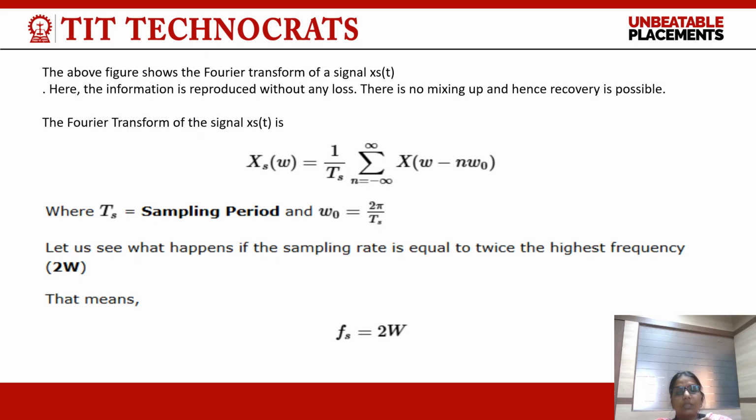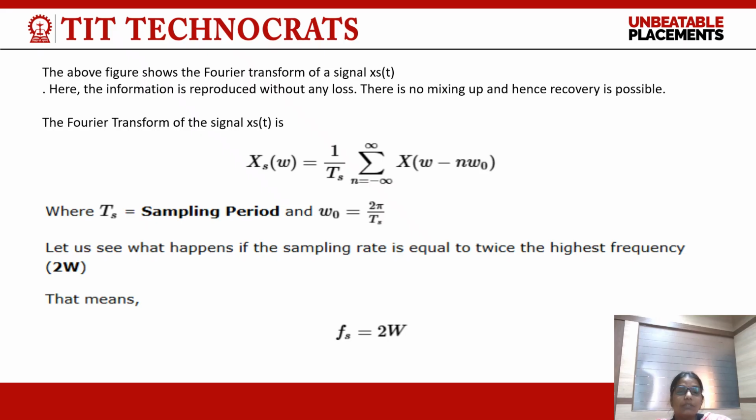There is no mixing up and hence recovery is possible. The Fourier transform of the signal x_s(t) is X_s(ω) equal to 1/Ts times the sum over n from minus infinity to infinity of X(ω minus nω0), where Ts is the sampling period and ω0 is 2π/Ts. ω0 is the angular frequency.